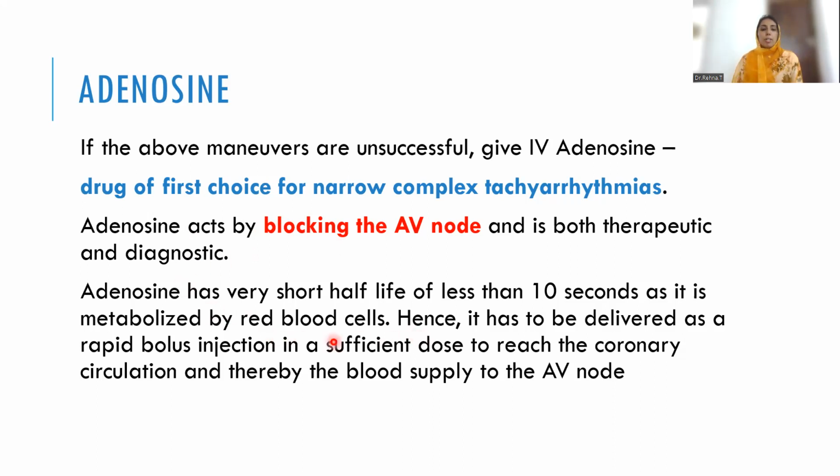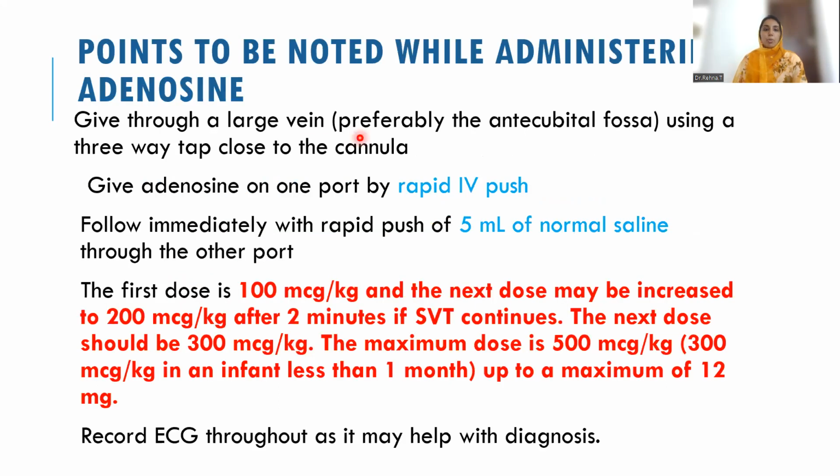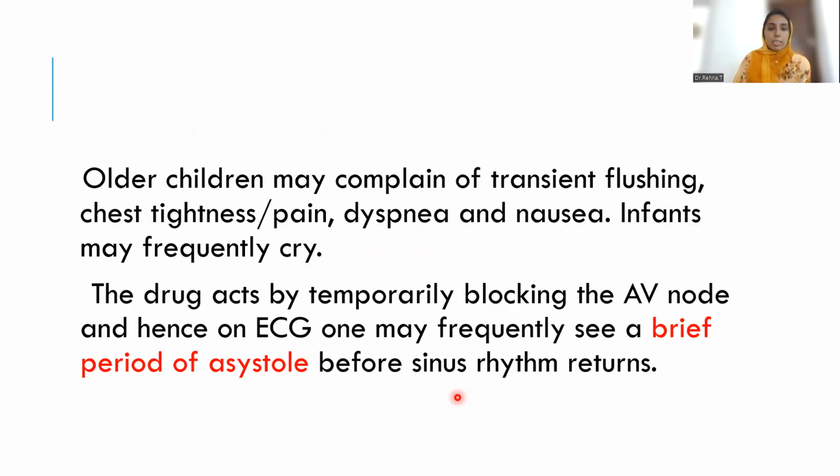So it is delivered as a rapid bolus injection to reach the coronary circulation and thereby the blood supply to the AV node. As I was trying to tell you, as close to the heart as possible, preferably in the antecubital fossa, we can attach a cannula with a three-way. Adenosine is given by rapid IV push followed by 5 ml of normal saline through the other port. The first dose is 100 mcg per kg. The next dose is 200 mcg per kg after 2 minutes. Again, if not reverting, you can go up to 300 mcg per kg. The maximum dose is 500 mcg per kg in an infant less than 1 month, up to a maximum of 12 milligram. Throughout the procedure, we have to record the ECG.